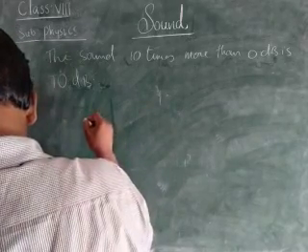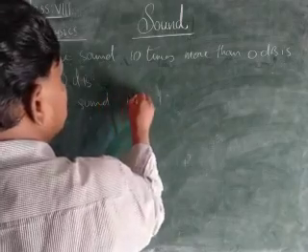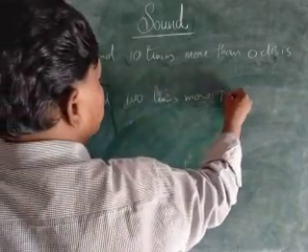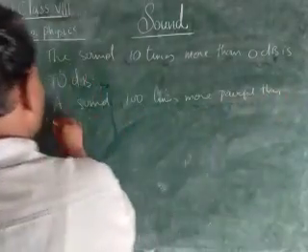A sound 100 times more powerful than total silence